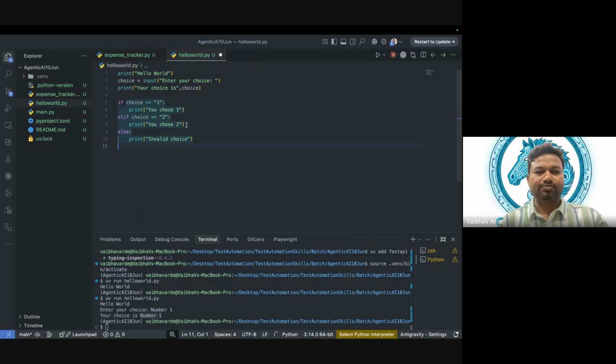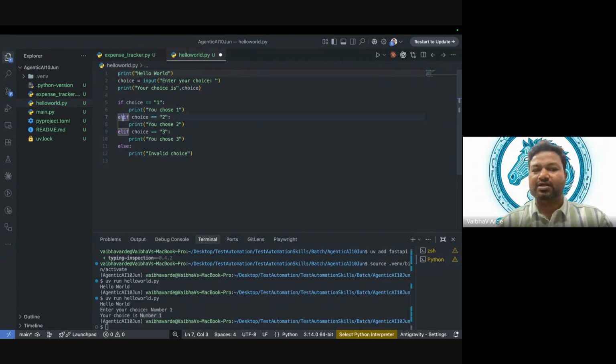So this is the program, and I will add one more. See how intelligent it is, how it is helping us. This is Antigravity. Gemini is helping us to code it. This is inline AI, we can say. If choice is equal to 1, we say you chose 1. If choice is equal to 2, we say you chose 2.